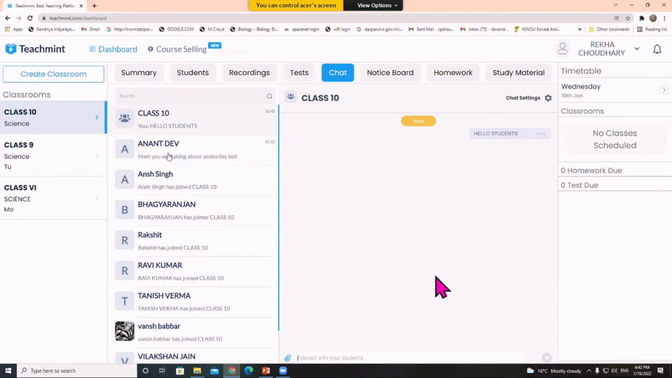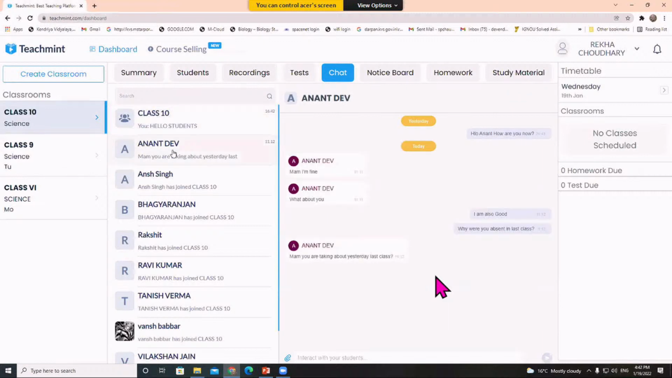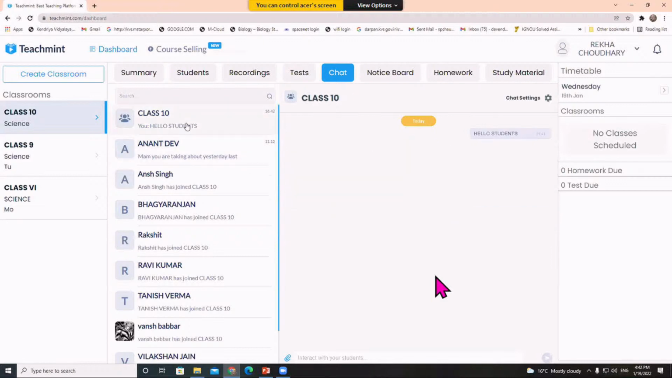And if you want to chat with a particular student, an individual student, you can do that also. Here you can see a chat between me and my student. So the students can reply to you individually, as well as they can reply to you in the group. You can also set some settings. Here you can see chat settings are available.